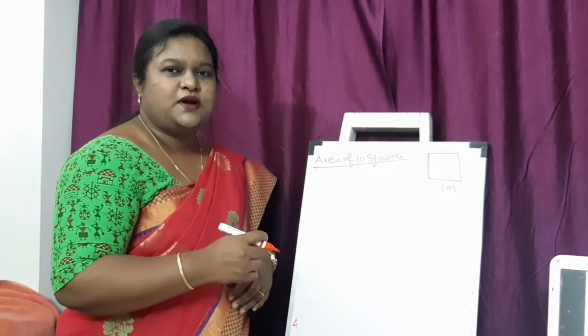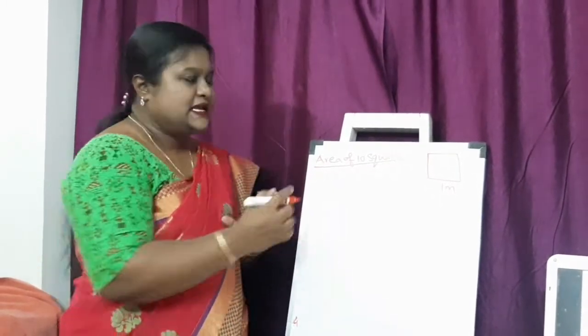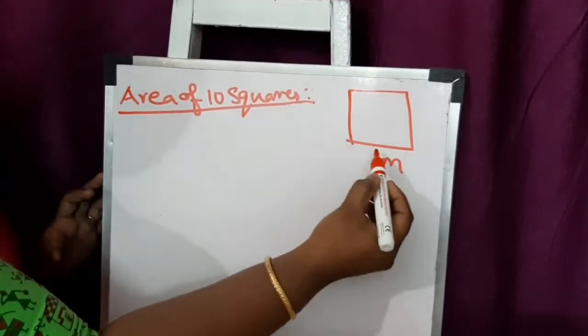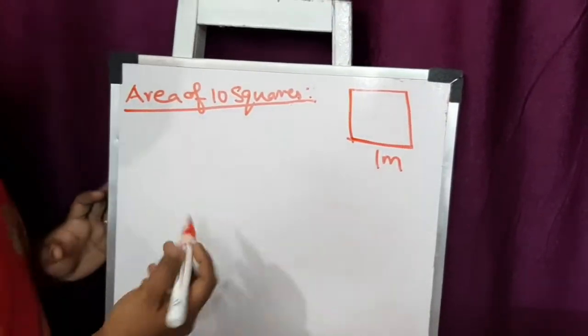So the question is about finding the area of 10 squares. Area of 10 squares என்னன்னு கண்டுபிடிக்கணும். So one side of a square is 1 meter. This is more than enough.